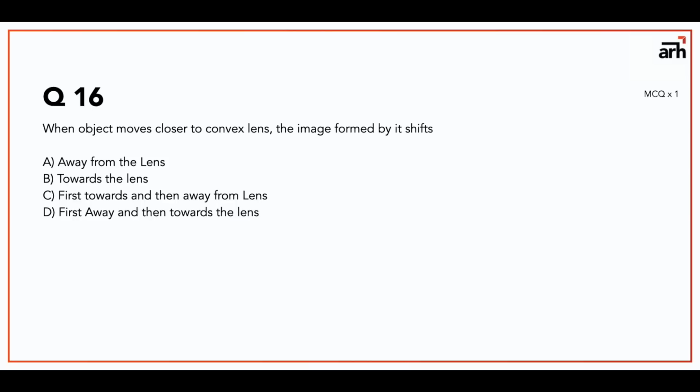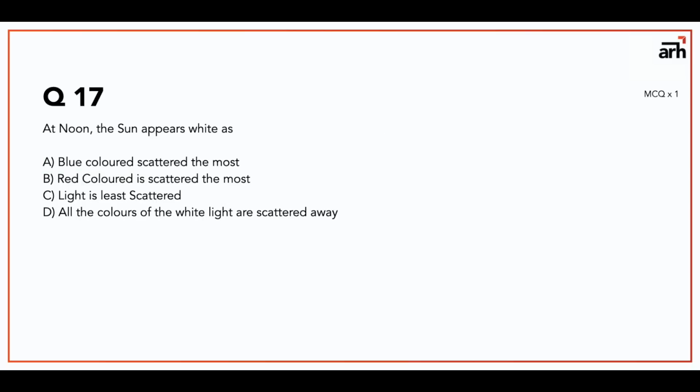When an object moves closer to a convex lens, the image formed by it shifts. The answer to this is away from the lens. This is the basic light topic. I think you have done it in your 8th or 9th standard. Now question number 17: at noon the sun appears white as. This is again a question on light. The answer to this is light is least scattered.